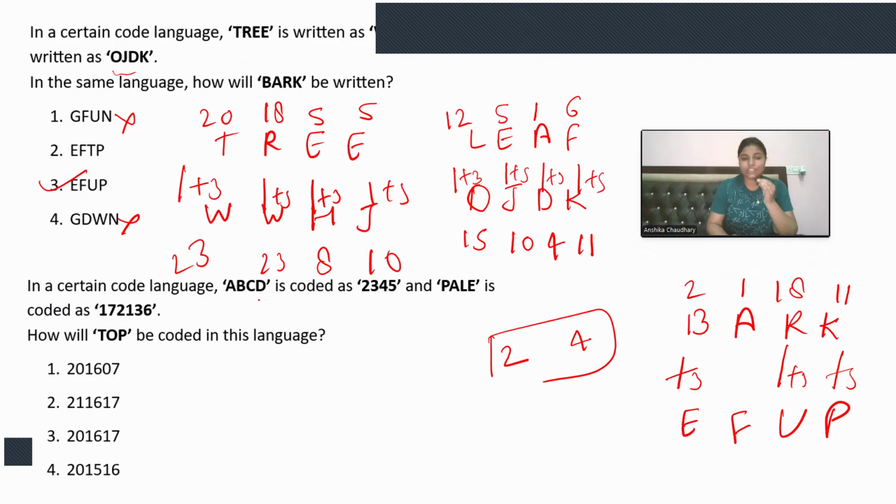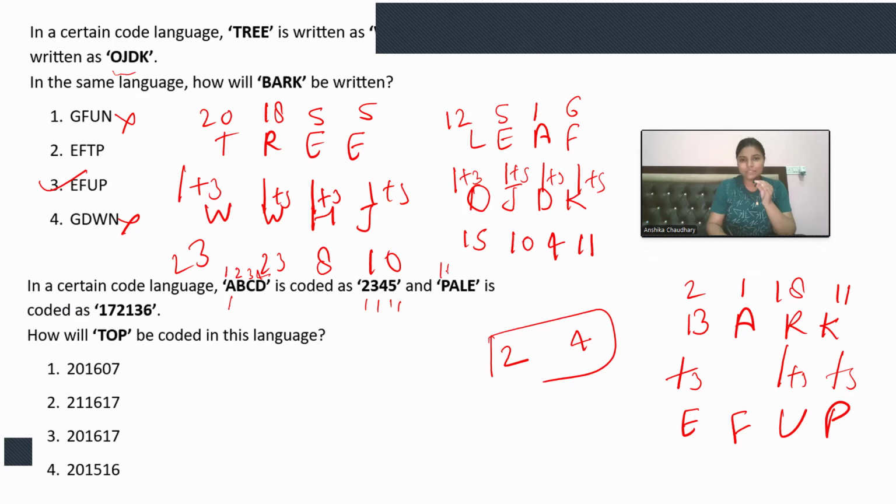In a certain code language, ABCD is coded as 2, 3, 4, 5. Pale is coded as this. So how will top be coded in that language? So see, while I was reading this question, I got the answer, right? It's just because of practice. Now, let me show you something. A comes on first, B comes on second, C comes on third, and D comes on fourth place, right? What is given? 2, 3, 4, 5. That means just the next number of the position, right? 1 to 2, 2 to 3, 3 to 4, 4 to 5. So we just need to increment one position.